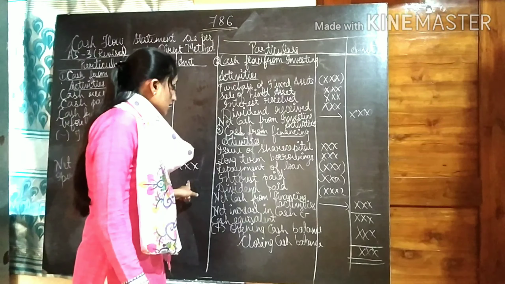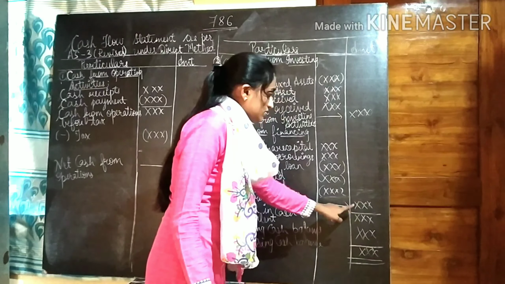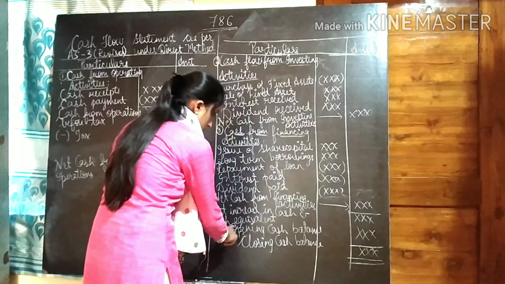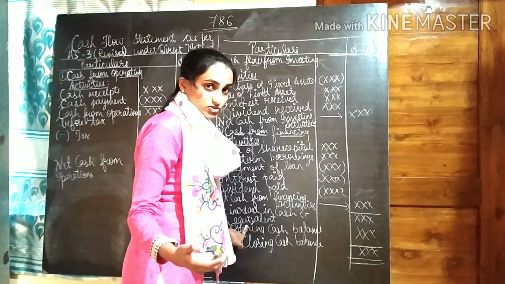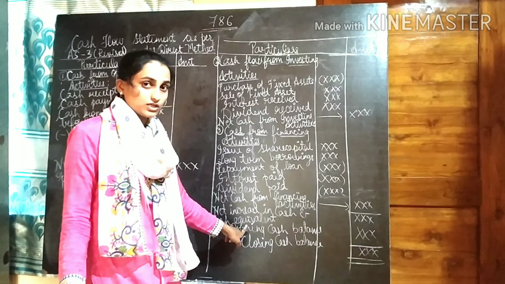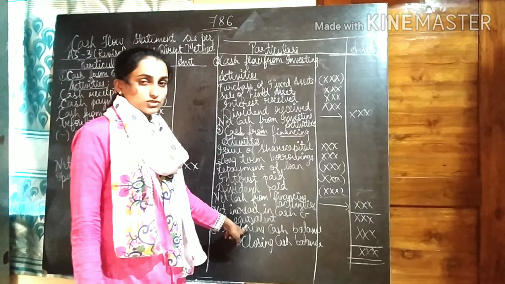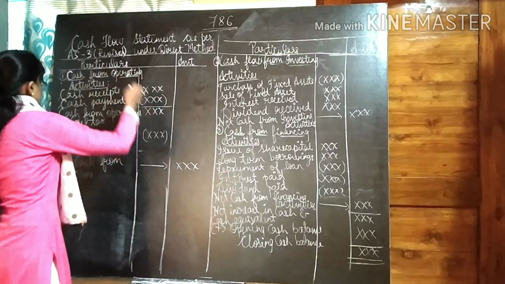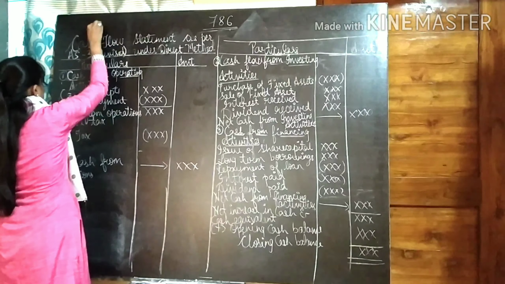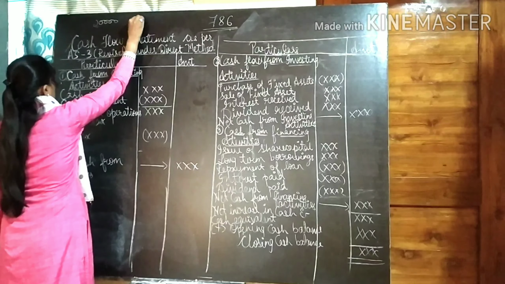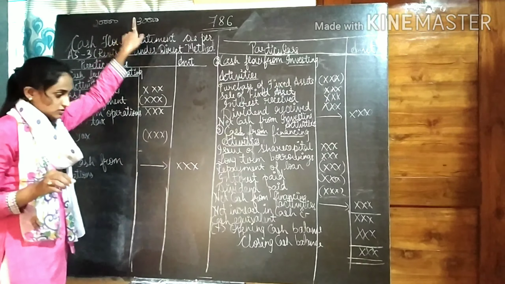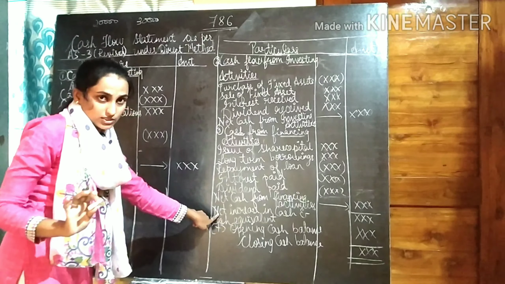And then after adding the net cash from all these three activities, we get what? Net increase in cash and cash equivalent. Either there will be increase or decrease in the cash and cash equivalent. By looking at opening and closing balance, we will get to know whether there is a net increase or decrease. Now let us say if the opening cash balance is 20,000 and closing cash balance is 30,000. So we got to know that there is increase in cash balance. So net increase in cash balance we will get.